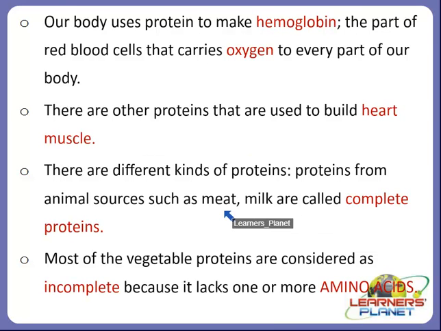So these are complete proteins because they contain all kinds of amino acids in them, and incomplete proteins are those proteins that lack one or more amino acids in them. So I hope this is clear to you. We saw the introduction to proteins, the importance of proteins and different kinds of proteins.